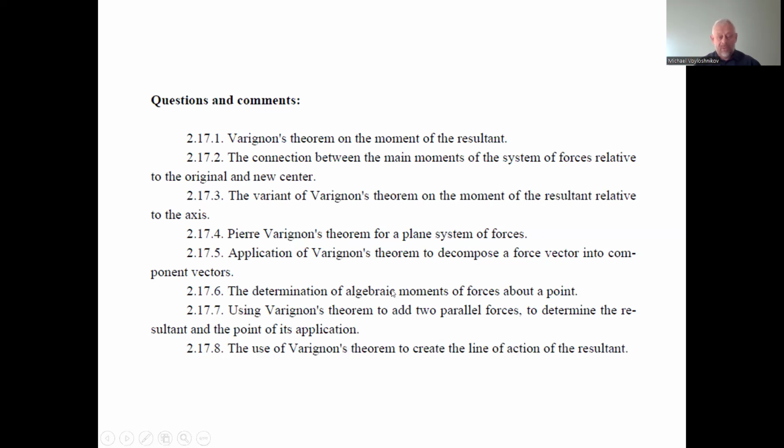Determination of algebraic moment of forces about a point. Likewise, instead of finding out the arm of the rotation around the point on the plane, for example, we can consider the rotation by the components of the resultant force.